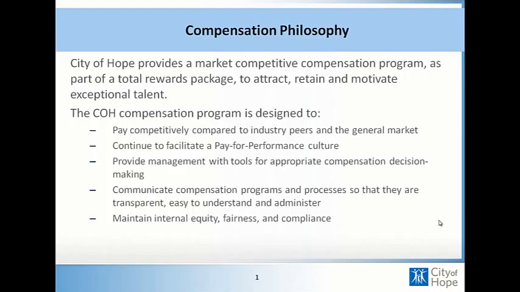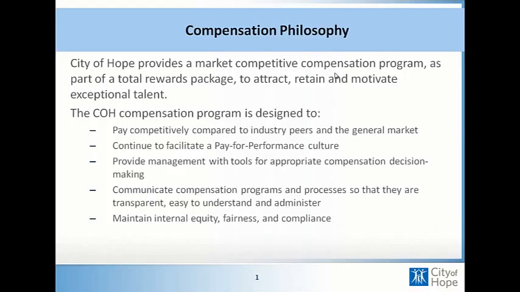City of Hope provides a market competitive compensation program as part of a total rewards package to attract, retain, and motivate exceptional talent. Our compensation program is designed to pay competitively compared to industry peers in the general market, and in doing so, we participate in over 30 market salary surveys per year in order to ensure that we are paying at the general market.